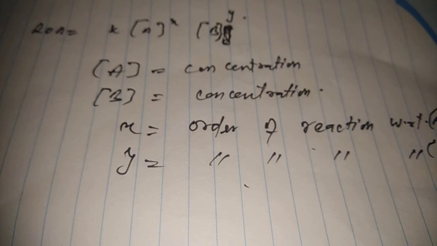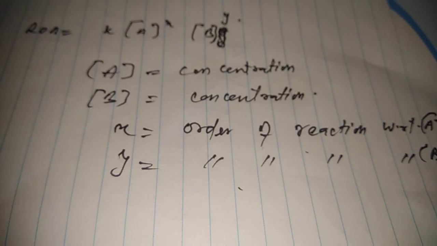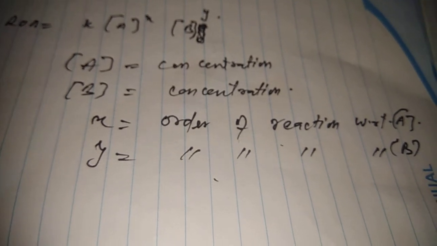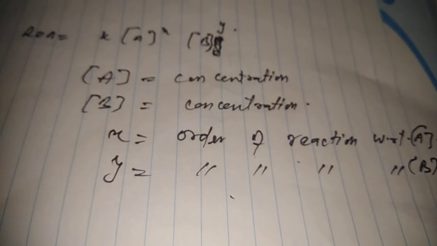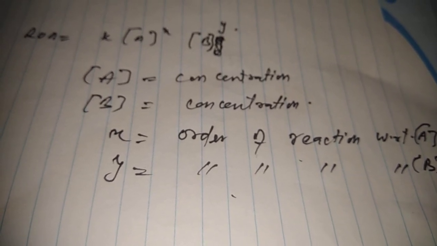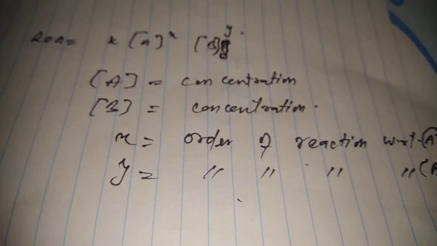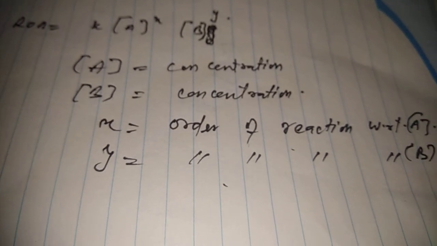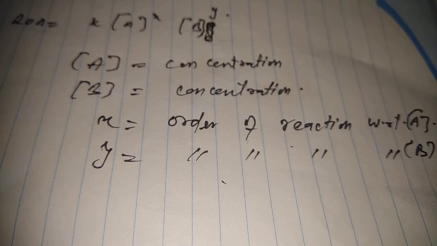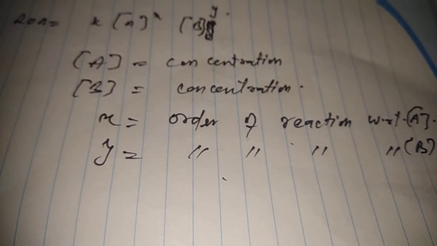So it's an experimental value. We can calculate it on the basis of experiments. So this is called as the rate law. So rate law से हमें क्या मिलता है, we get an important thing, that is the order of reaction. Order of reaction जो होता है, order of reaction can be 1, 2, 3, it can be fractional, कुछ भी हो सकता है. So on that basis we say first order reaction, zeroth order reaction, second order reaction, third order reaction, a fractional order reaction. So this is an experimental value. So next we are going to discuss the order, that is zeroth order, first order, second order, and their units.